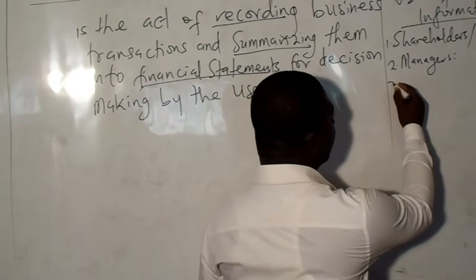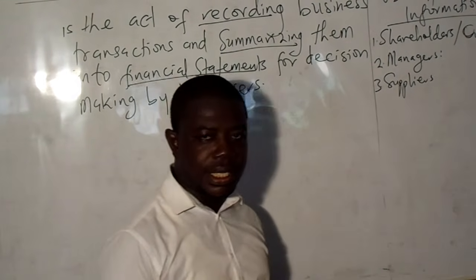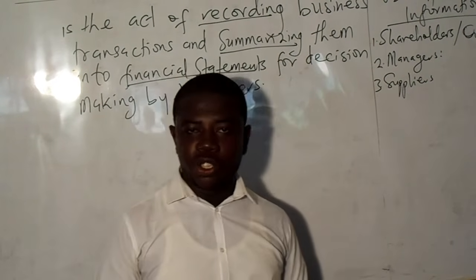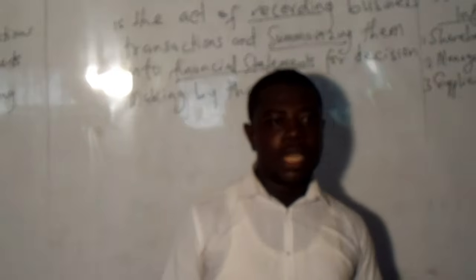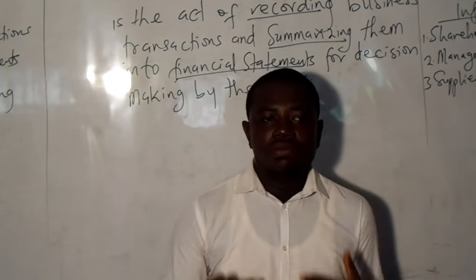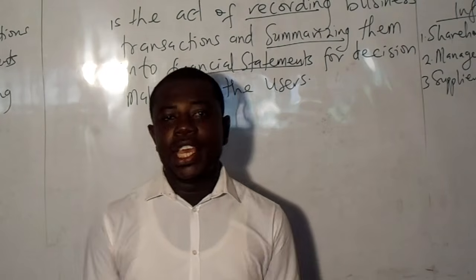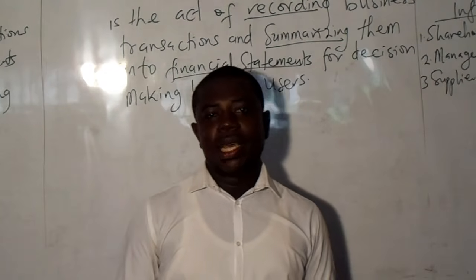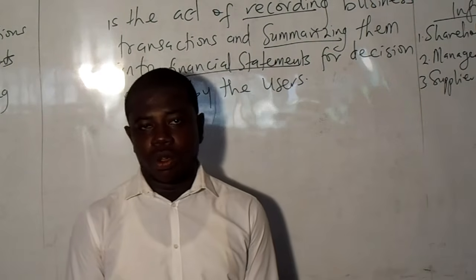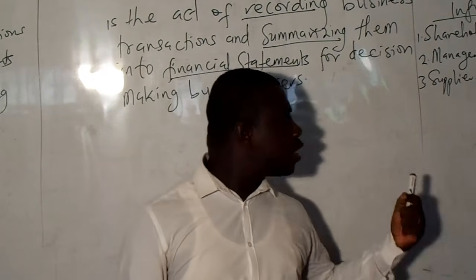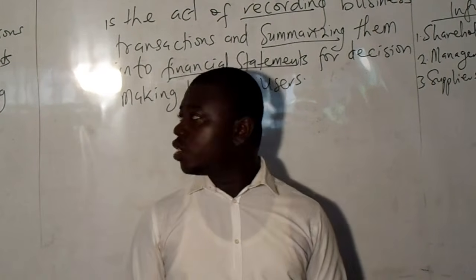And then also we can look at our suppliers, as users of the financial statements. Now, who are suppliers? Suppliers are the people who supply to us raw material, in the case of a manufacturing business. Sometimes if it is a trading business, they supply us with the goods that we sell. Most of the time, these suppliers give to us on credit.